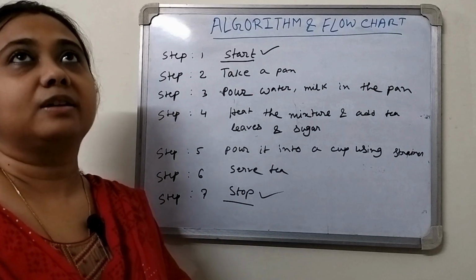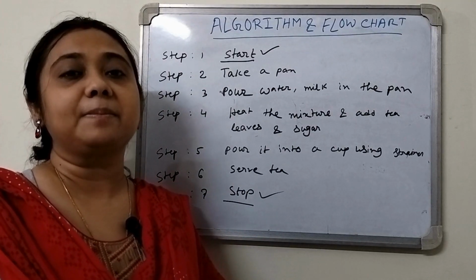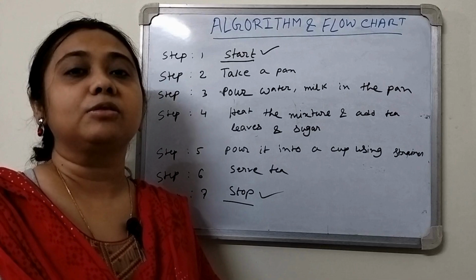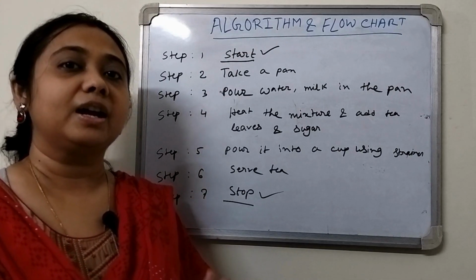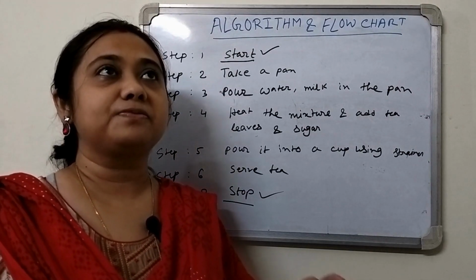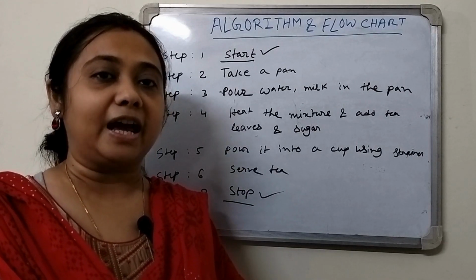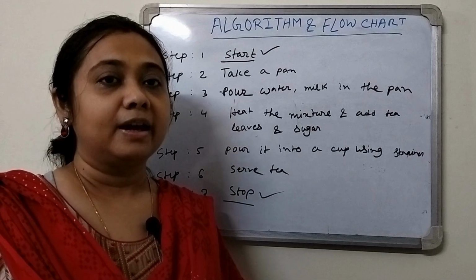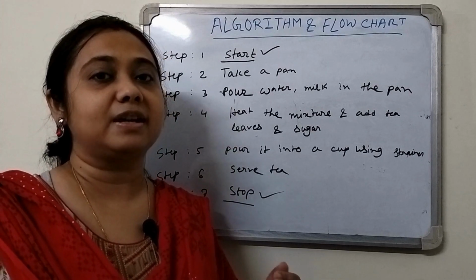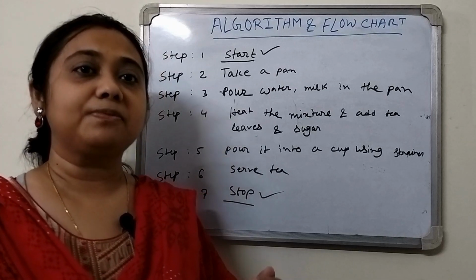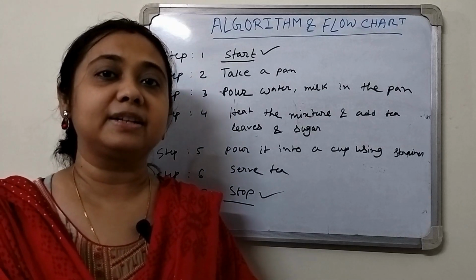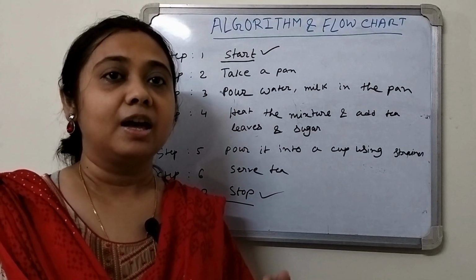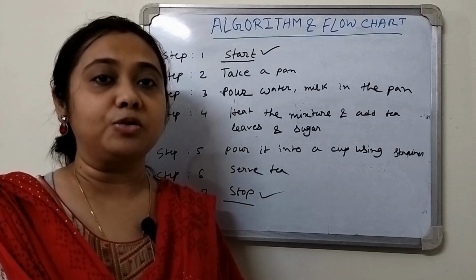Now, suppose we take an example in the computer. We know that there is a calculator in the computer. So we are inputting some numbers, suppose 5 and 6. Then after the calculation, what result will we get? We will get 11. That means the computer will give us the result 11. So if any programmer gives the computer the wrong instruction, then we don't get the proper output.